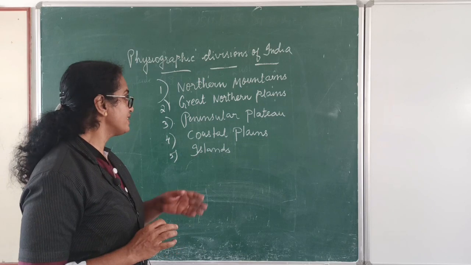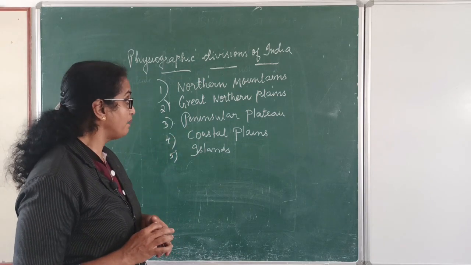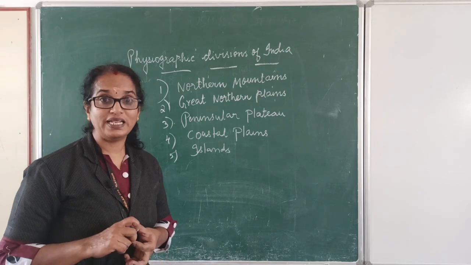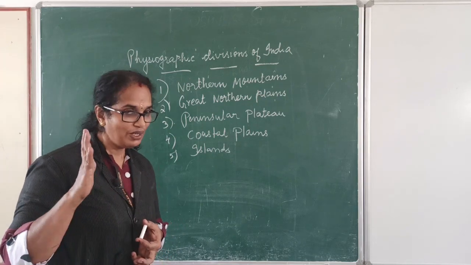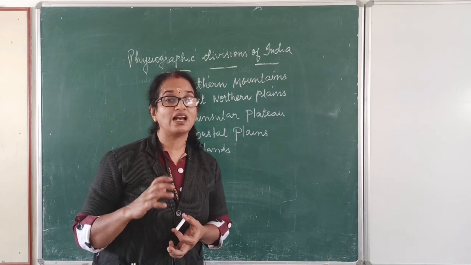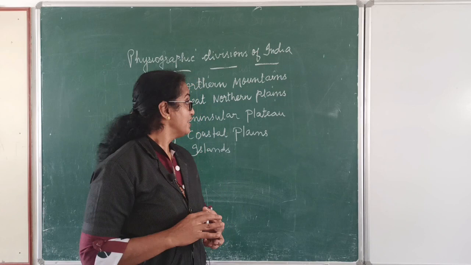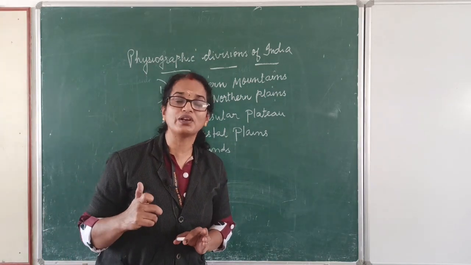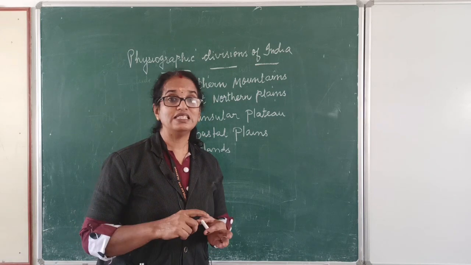The northern mountains, the great northern plains, peninsular plateau, coastal plains and islands. So the physiographic divisions of India can be broadly classified into 5. Let us study each of the physiographic divisions in detail.